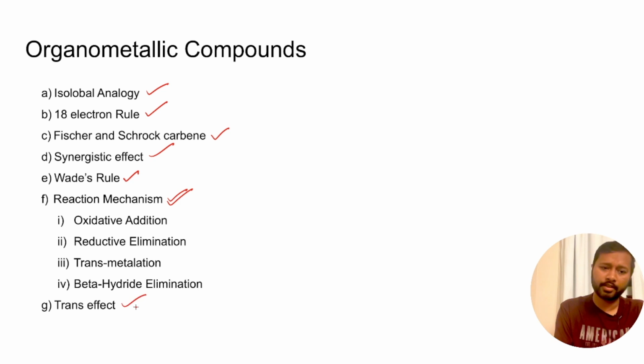Then comes your trans effect. Based upon trans effect, there are various things like how a particular square planar complex, which ligand is going to get dissociated from the complex first. That depends upon the trans effect, and various types of questions are asked, like the formation of cisplatin and related questions. So you should be aware about trans effect, the series of that. Sometimes direct question is asked, like which is the correct sequence of trans effect. Should be aware about the series of ions based upon their trans effect priority.